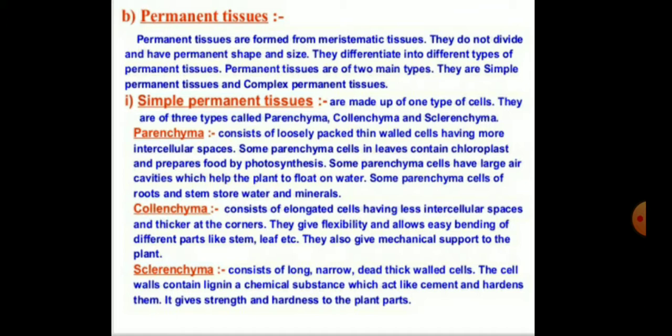Children, the third type of tissue is the sclerenchyma. It consists of long, narrow, dead, thick-walled cells. The cell wall contains lignin. Lignin is a chemical substance which acts like cement and hardens them. It gives strength and hardness to the plant parts.